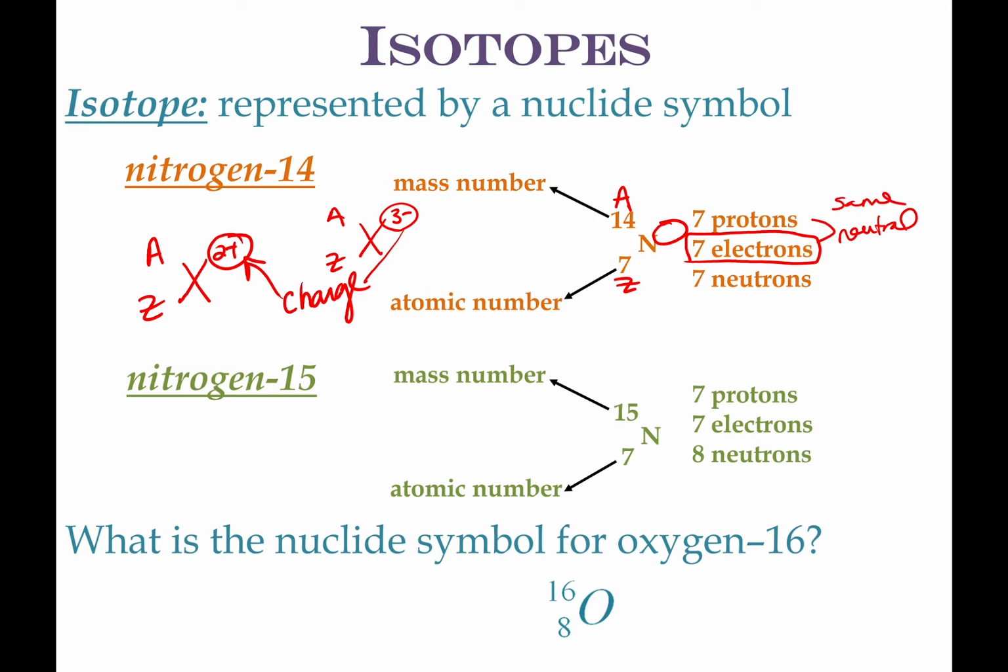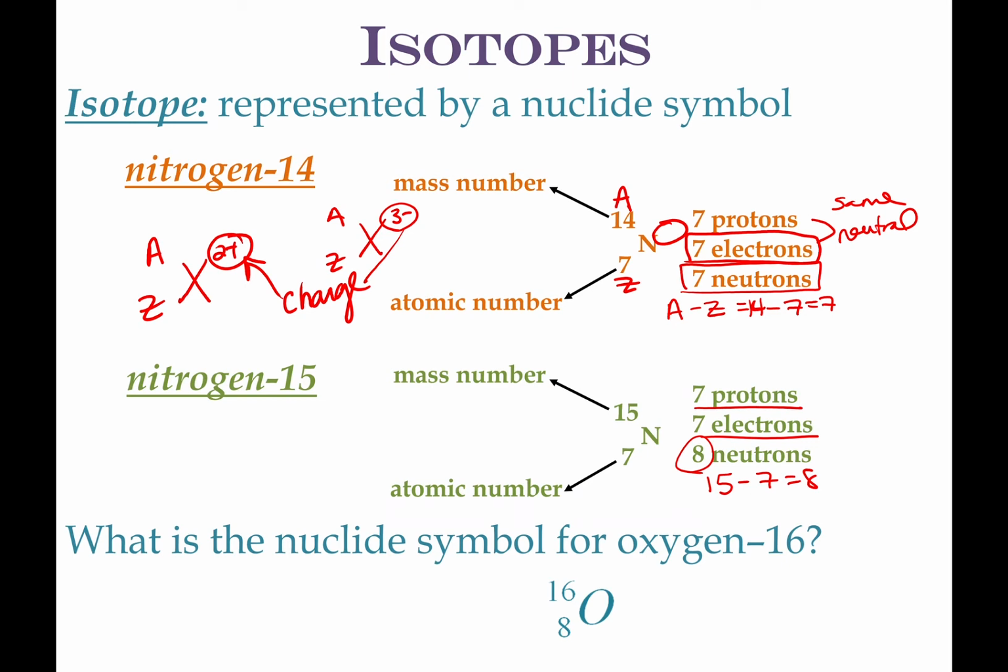And then there are 7 neutrons. How do I know that? Because A minus Z, or 14 minus 7, is 7. In nitrogen 15, I have 7 protons and 7 electrons, but I have 8 neutrons because 15 minus 7 is 8.